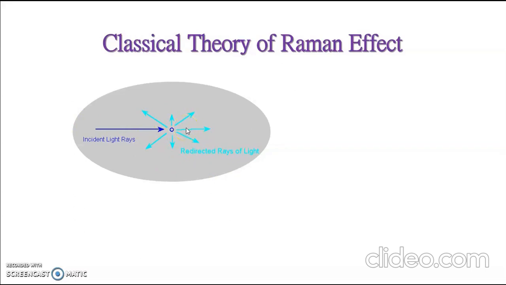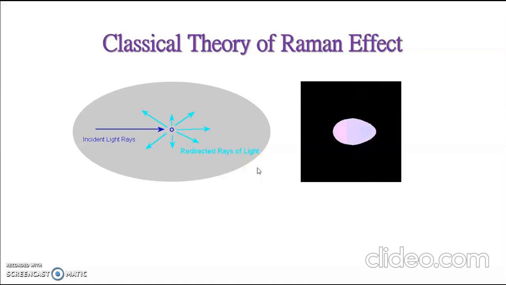By Coulomb's law, when an electric field is applied to the molecule, the electron and the nucleus respond by moving in opposite directions, and the perturbation of the electron cloud results in a periodic separation of charge within the molecule. It is called the induced dipole moment. That is, the electric field induces a dipole moment in the molecule, which results in scattered light.